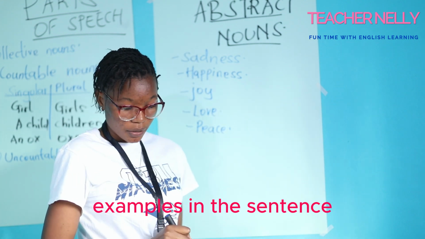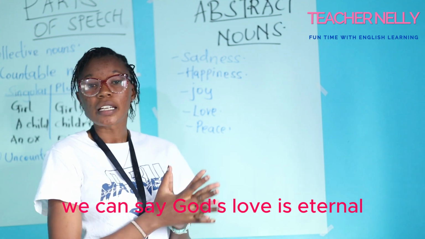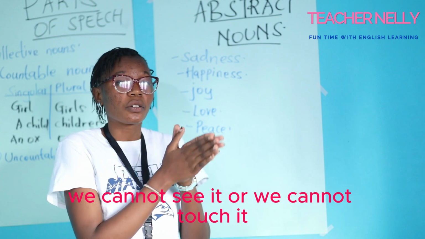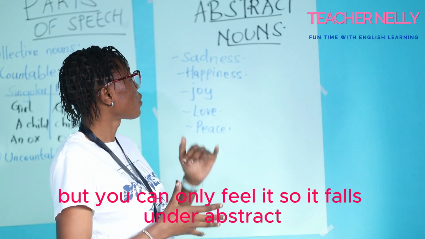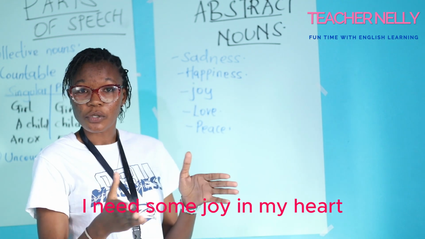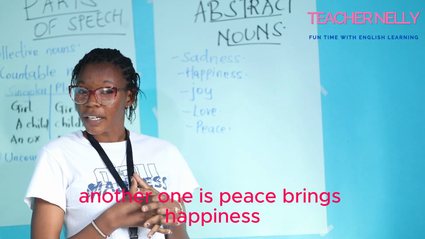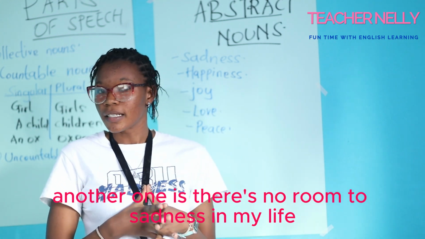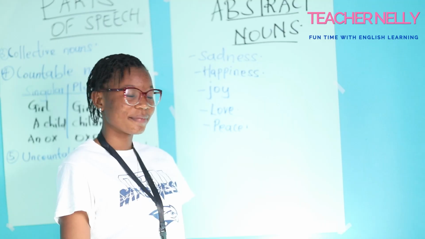Examples in a sentence. We can say, God's love is eternal, meaning God has love, and that love we cannot see or touch, but we can only feel it. So it falls under abstract noun. I need some joy. Please, I need some joy in my heart. Another one is peace brings happiness. Another one is there is no room for sadness in my life. Those are few examples of abstract noun.